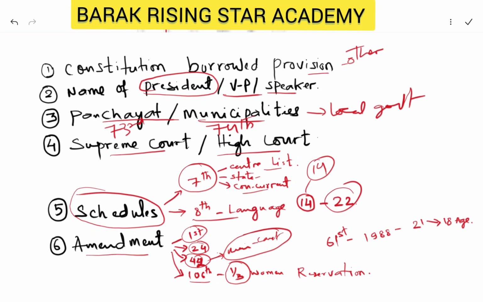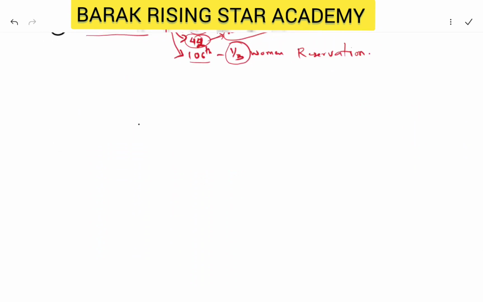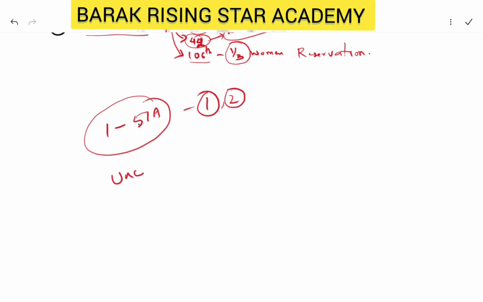So what we learned: from Article 1 to 51A you can expect 1 or 2 questions. The most probable number of questions one can expect from this topic is 2, but a minimum of 1 question will be there for sure. Then we have the union. In the union we have the president, vice president, and governor, so you can expect 1 question from this topic.